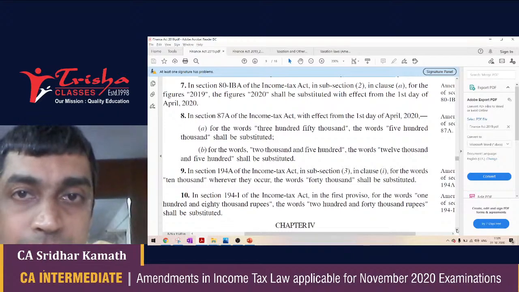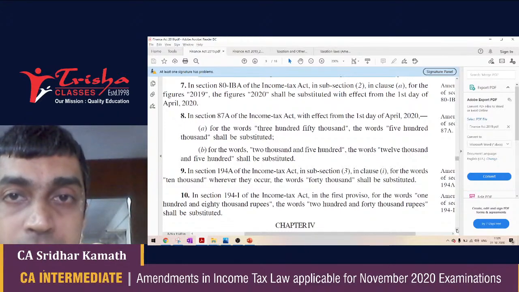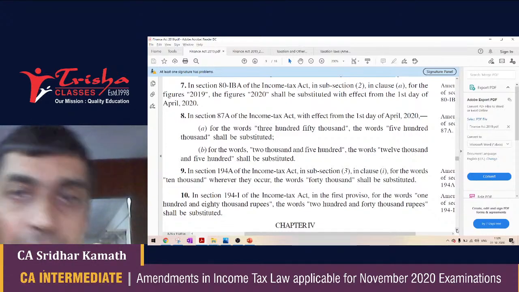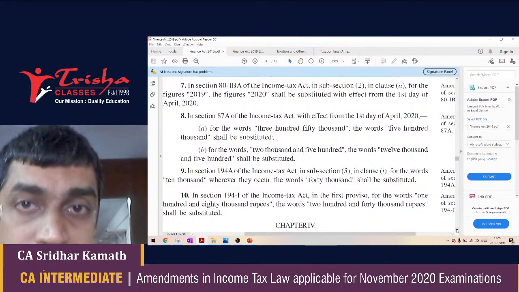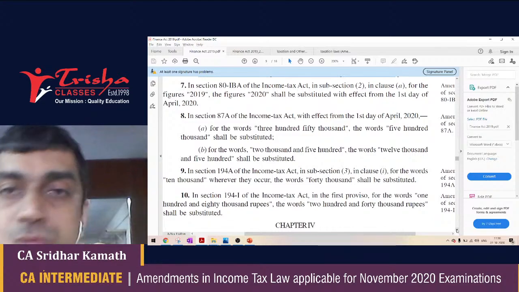Two sections were changed by Finance Act 2019. Section 194A talks about TDS on interest other than interest on securities. There, the threshold limit up to which TDS is not applicable was 10,000 rupees.